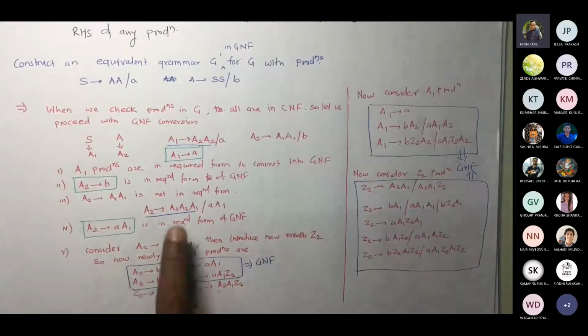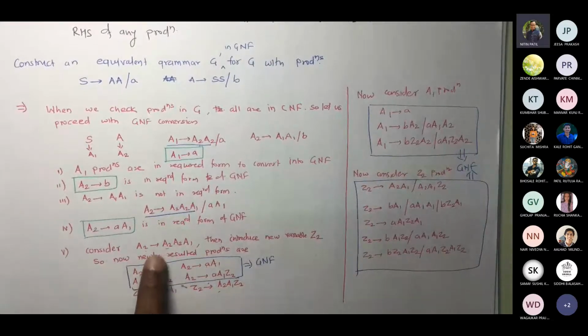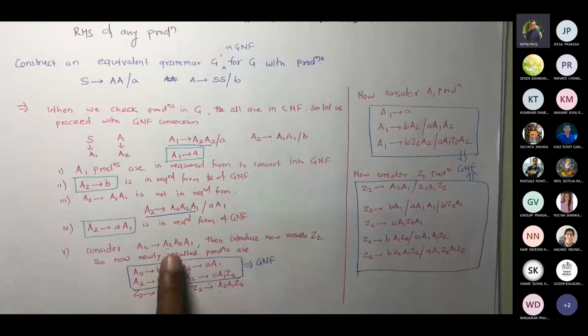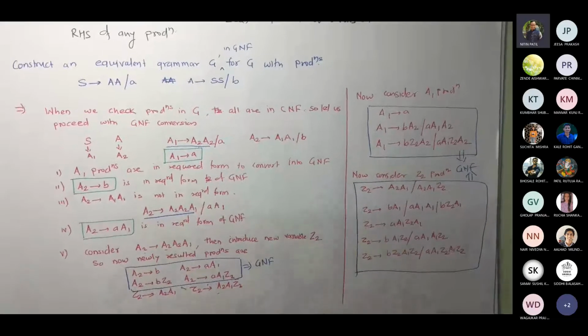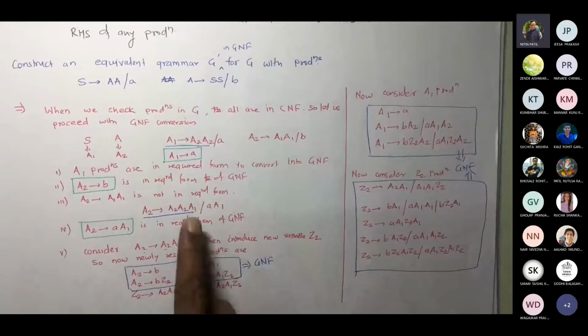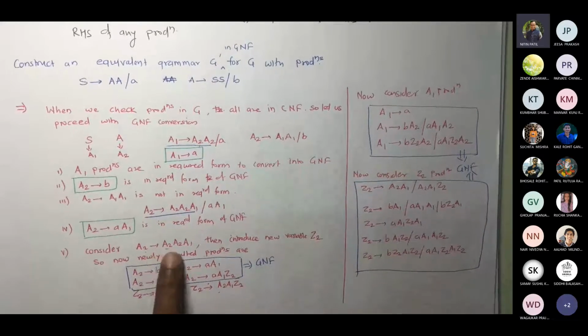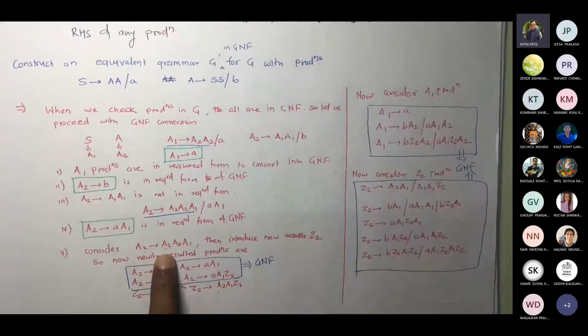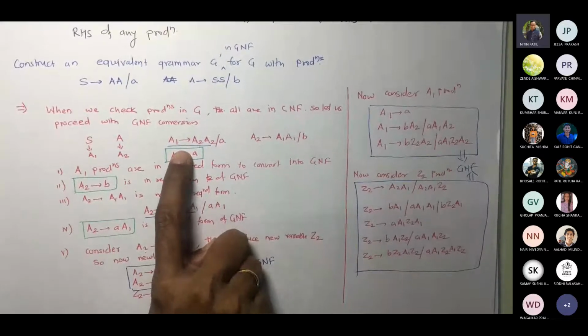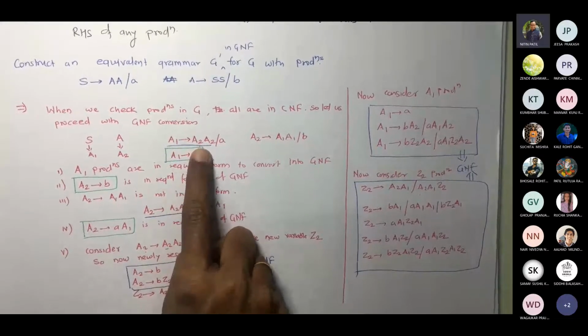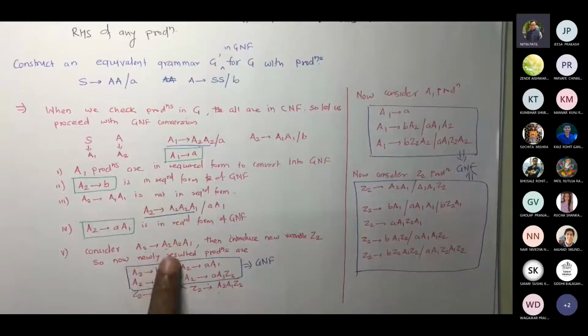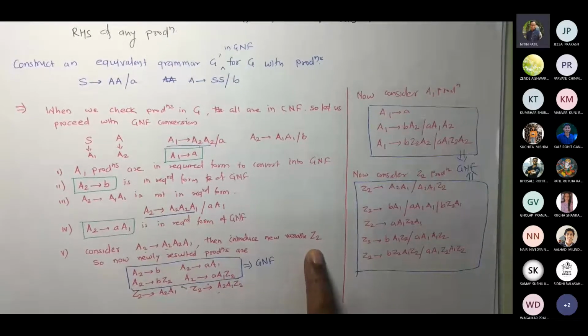Now consider the remaining production of A2. So whenever you see that this index matches, suppose again it comes to A1, again you are going to introduce one more variable. A1 replacement would be there. You are going to continue till you get this subscript lesser than this subscript. So you pick A2 A2 A1. Whenever you see that the index is matching, then respectively you are going to introduce a new variable. Correct? So you got Z2.